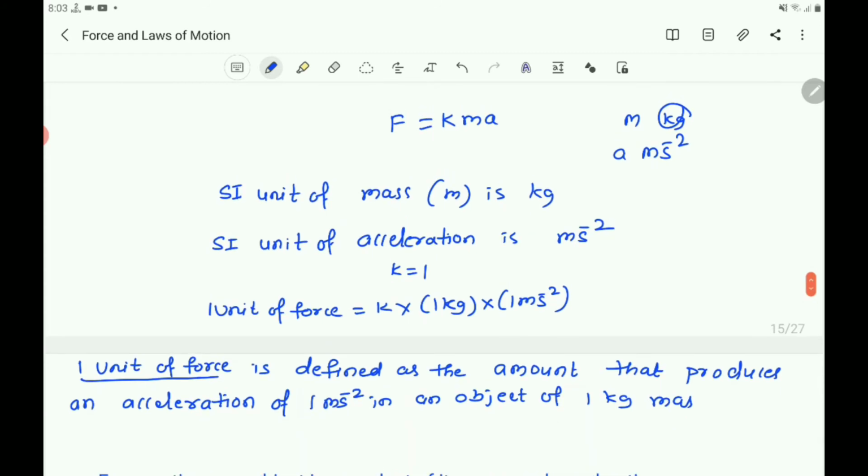So here we have taken 1 unit of force equals k into 1 kg into 1 m/s to the power of minus 2.